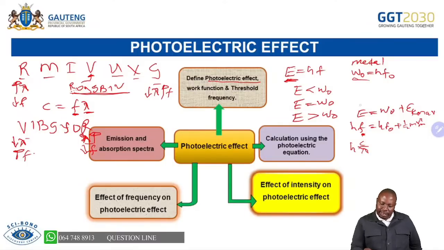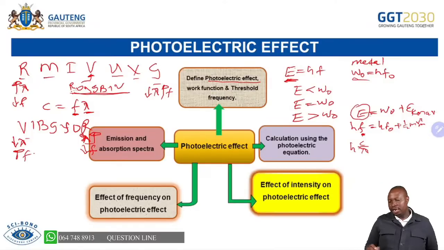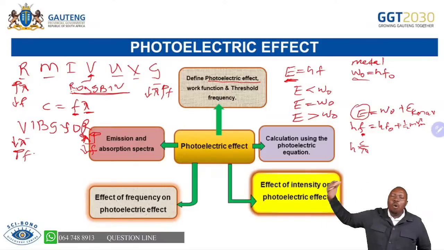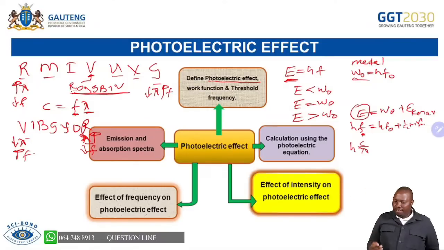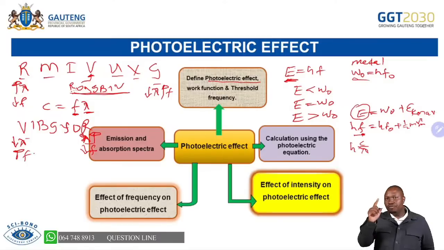And this energy on the left of this equation, my learners, is the energy of a photon, which is a packet of energy. One packet of energy removes one electron, meaning that one hf will remove one electron.